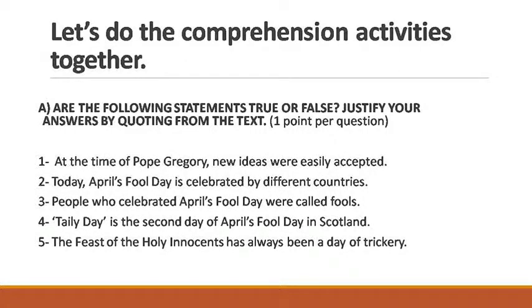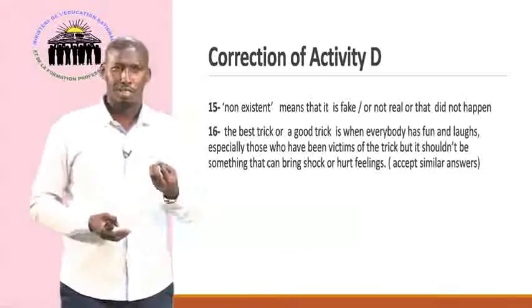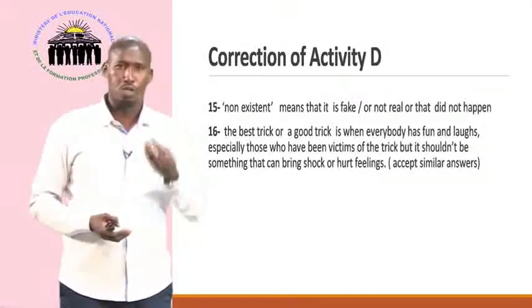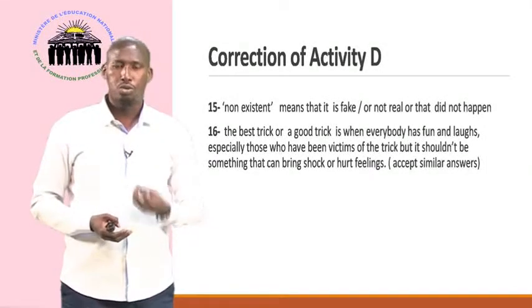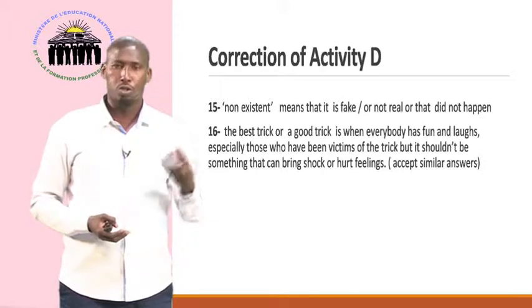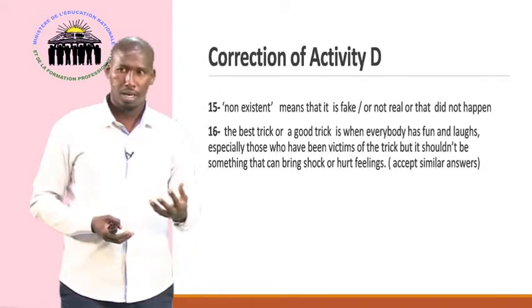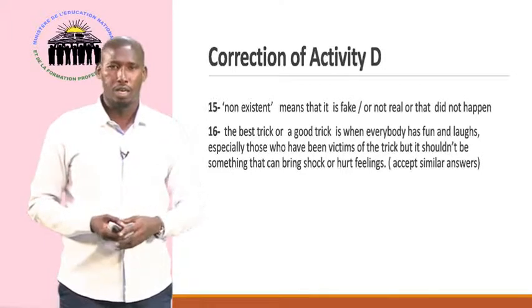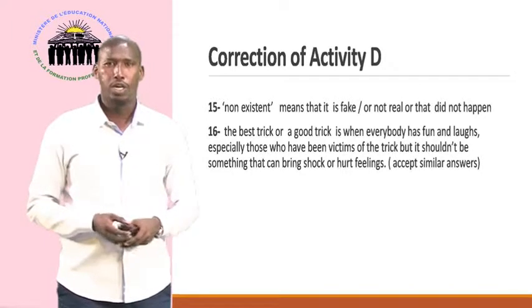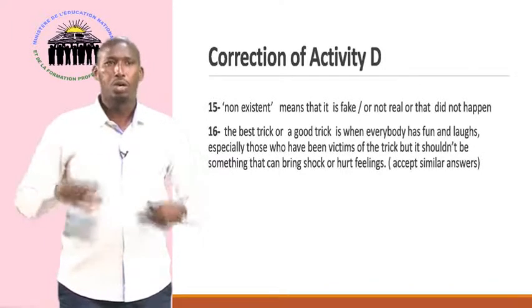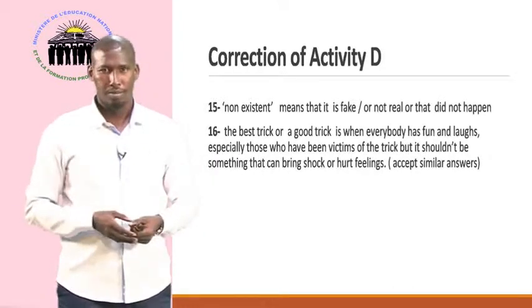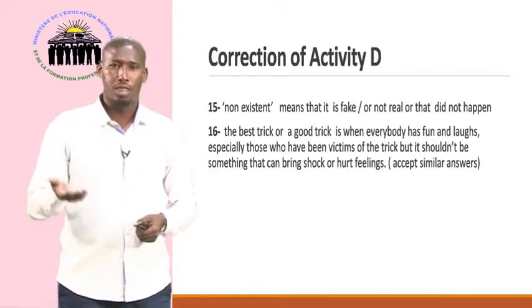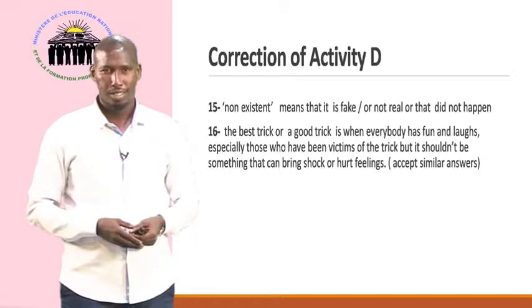So it means that you read the information given in activity A. Every time you are given 5 statements, these 5 statements can be true or false. To see whether it's true or false, you need to read the text. And while reading the text, you don't only read the text one time. You need to read 3 or more times. The more you read the text, the better you understand.